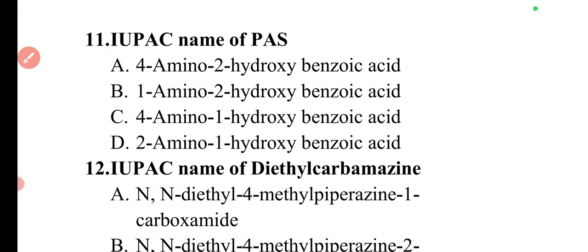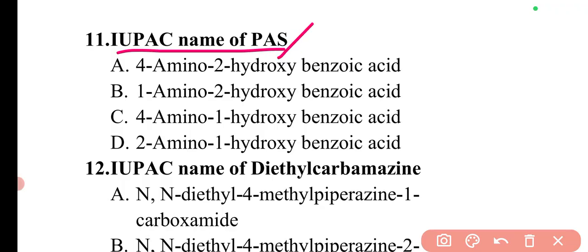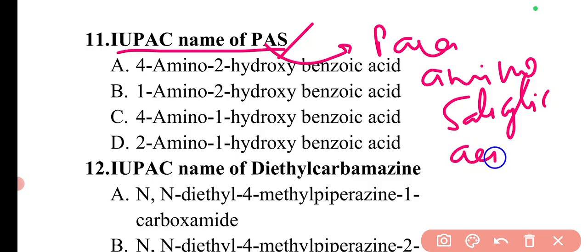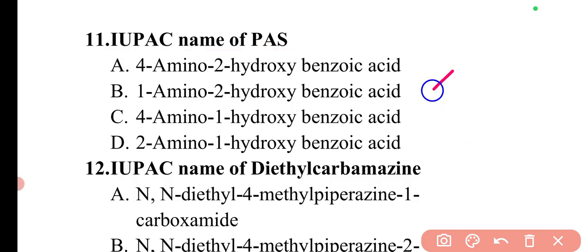Then the next question is, IUPAC name of PAS. PAS is para amino salicylic acid. In this case we have to know the structure again. With the name itself we can know many things about the structure.